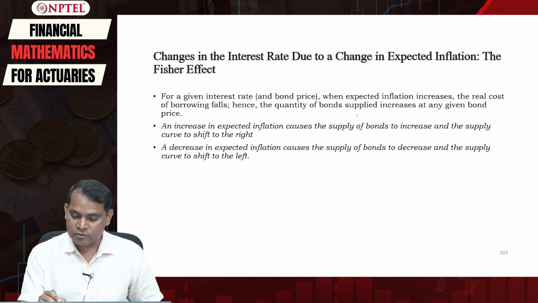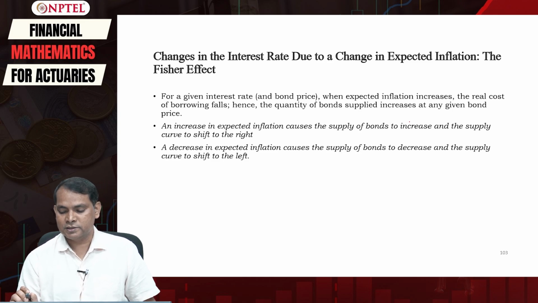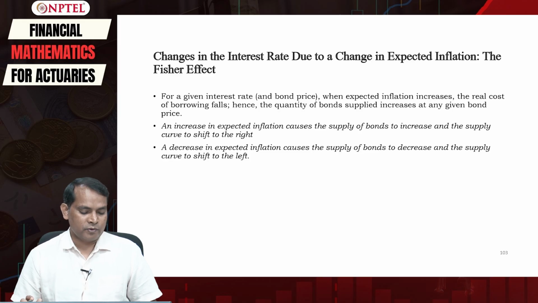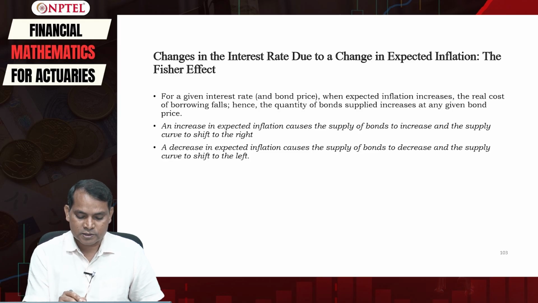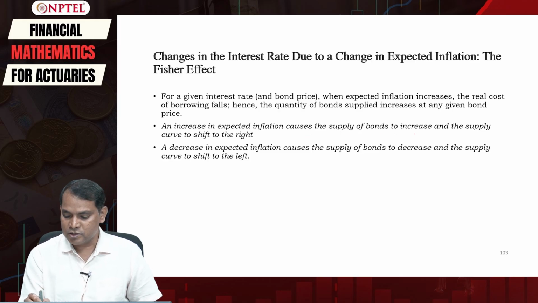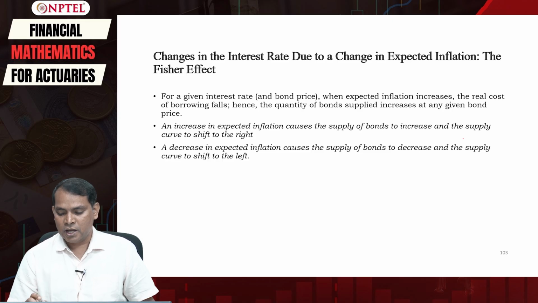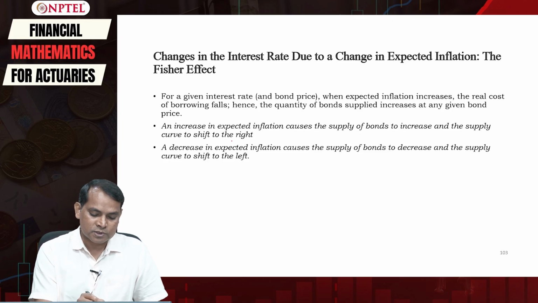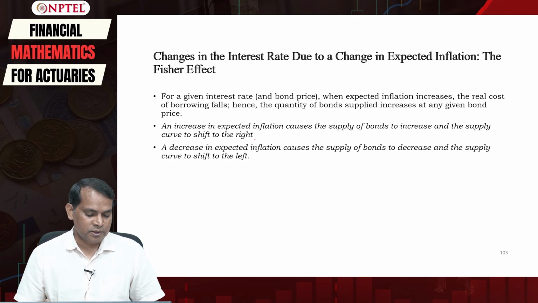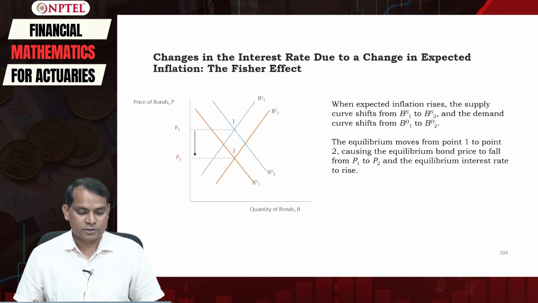Hence, the quantity of bonds supplied increases at any given bond price. So an increase in expected inflation causes the supply of bonds to increase and the supply curve to shift to the right. A decrease in expected inflation causes the supply of bonds to decrease and the supply curve to shift to the left, which we have already seen.